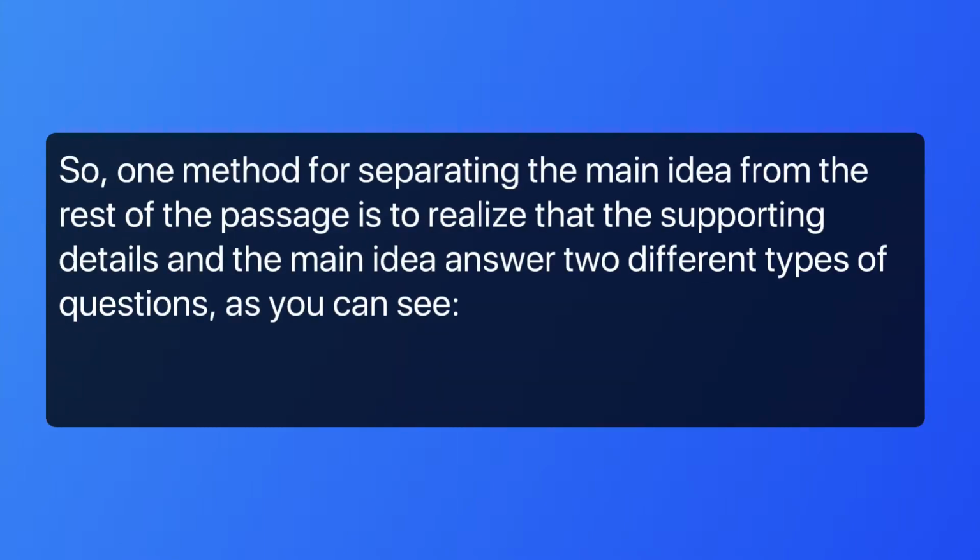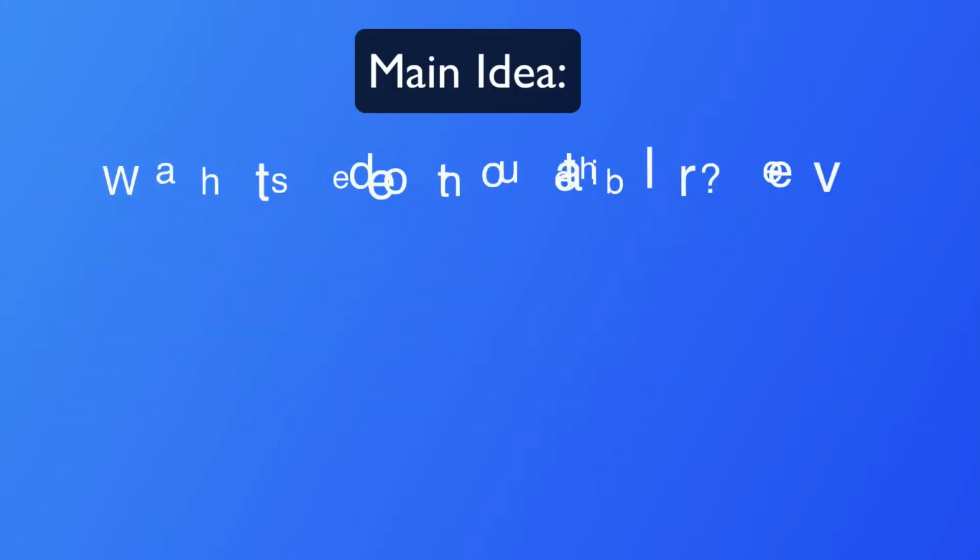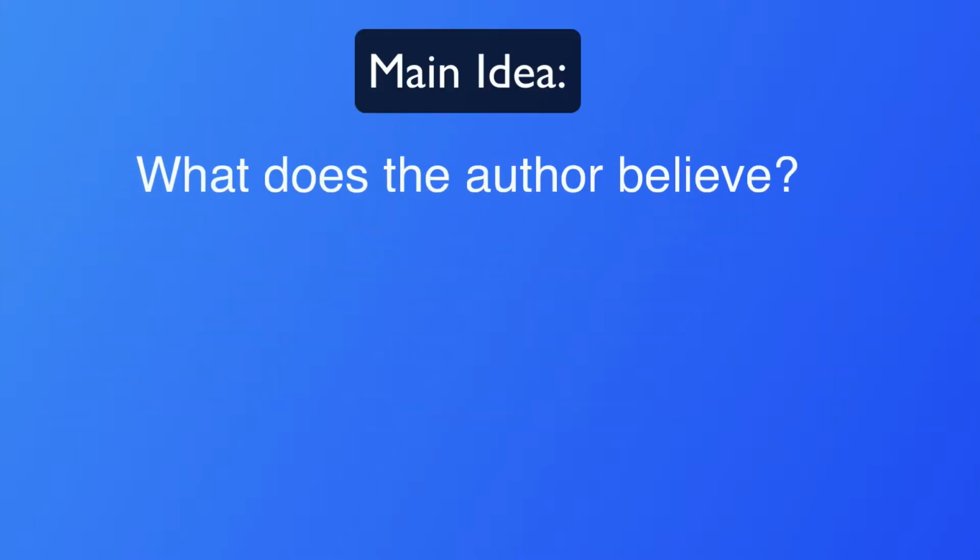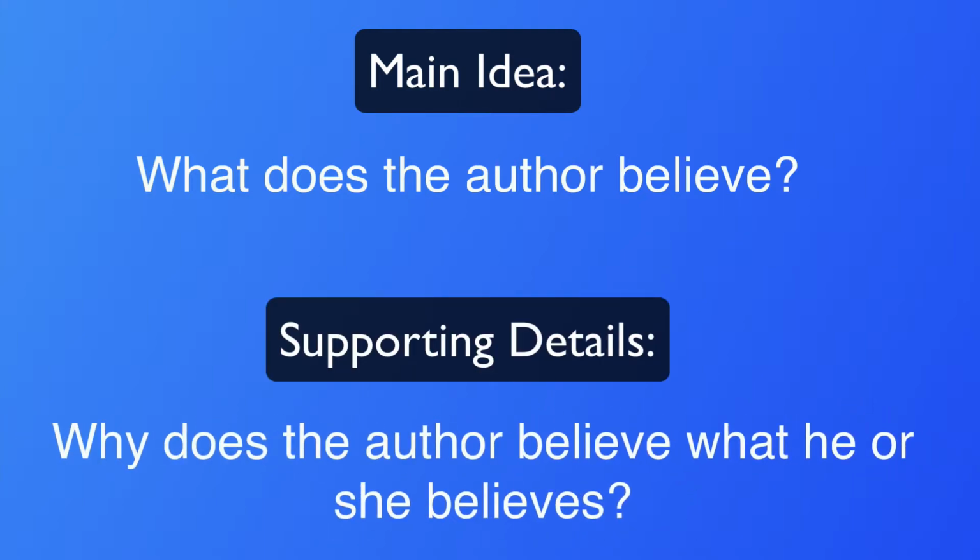So one method for separating the main idea from the rest of the passage is to realize that the supporting details and the main idea answer two different types of questions. As you can see, main idea: what does the author believe? Supporting details: why does the author believe what he or she believes?